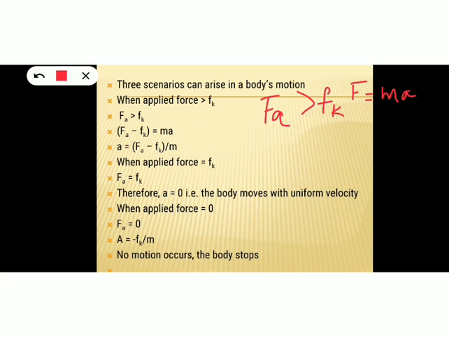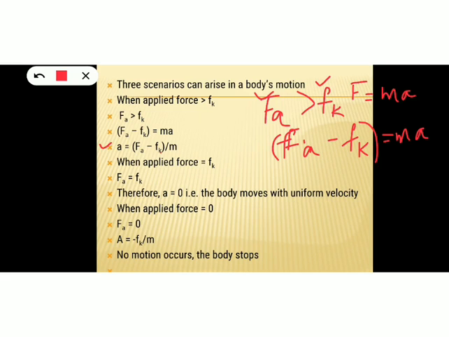Total force is applied force plus frictional force, but frictional force acts in the opposite direction. So the total force is applied force minus frictional force. We can write Fa minus Fk is equal to ma. Then from this, a is equal to Fa minus Fk by m.